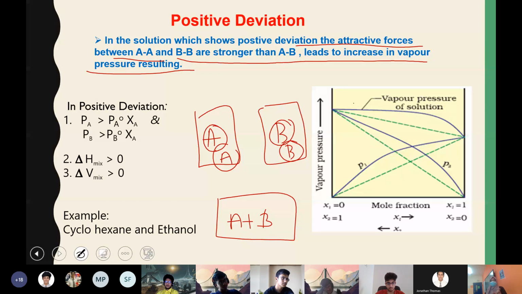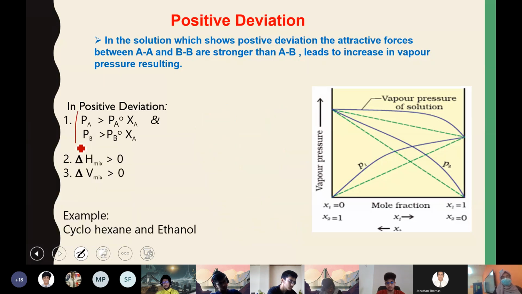If you compare the calculated vapor pressure and the actual vapor pressure, the actual vapor pressure will always be greater than what you calculated from Raoult's law. That is the first property given here: PA and PB are greater than, usually we write PA equals PA not chi A. An equal sign would be there, but here instead we write greater than, because the vapor pressure will always be more than what you calculated using Raoult's law.